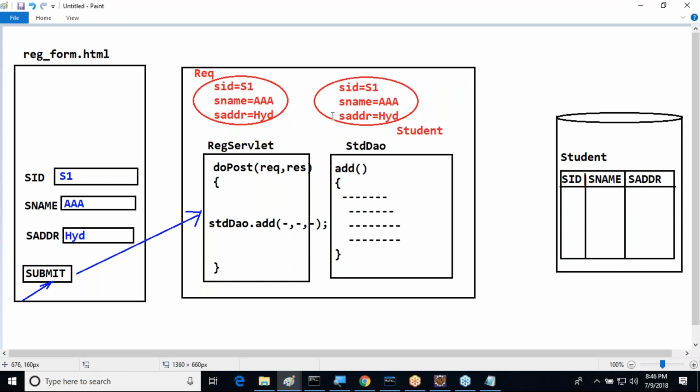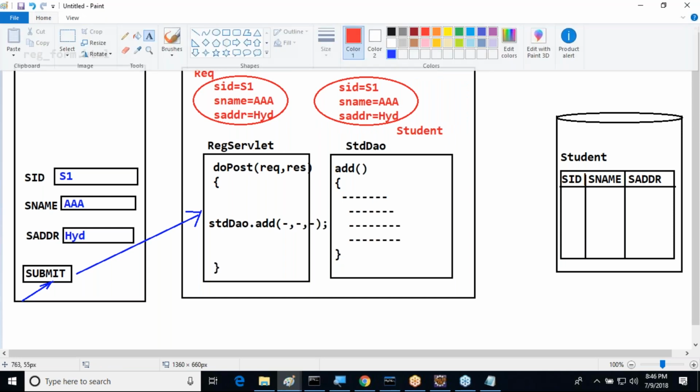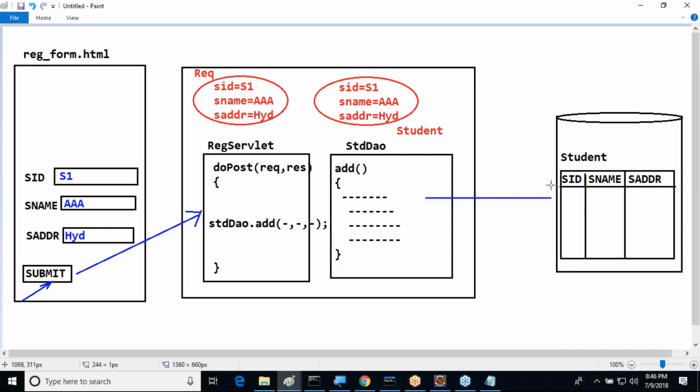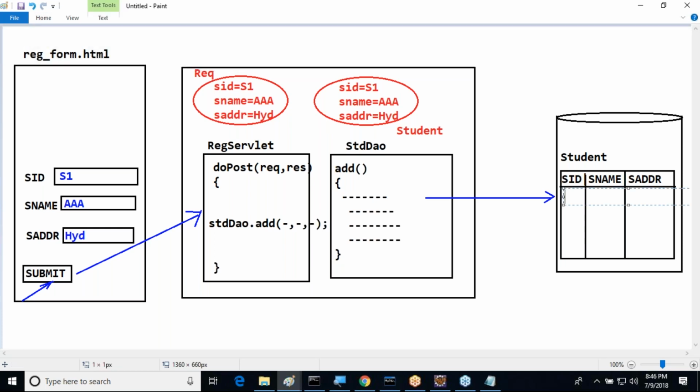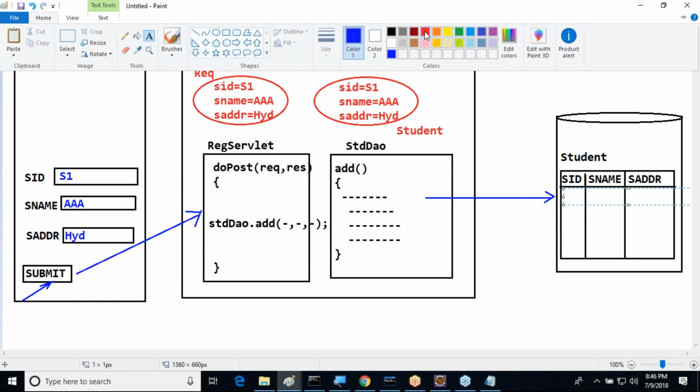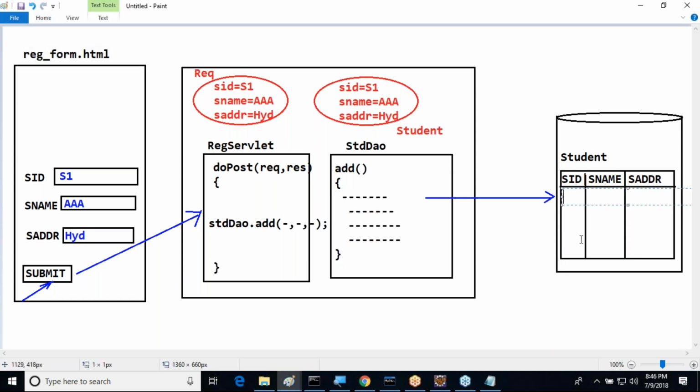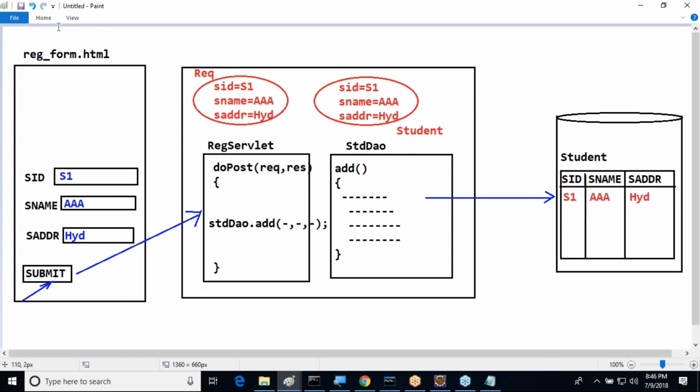Later on the data will be stored in a bean object. Then after that, what is this DAO class doing? The DAO class stores the data into the database as per the requirement. Insert operation we are performing here, automatically the data will be stored inside which one? Database. We can observe which data is stored here now. First one is S1, next one is AAA, next one is Hyderabad. Completed.